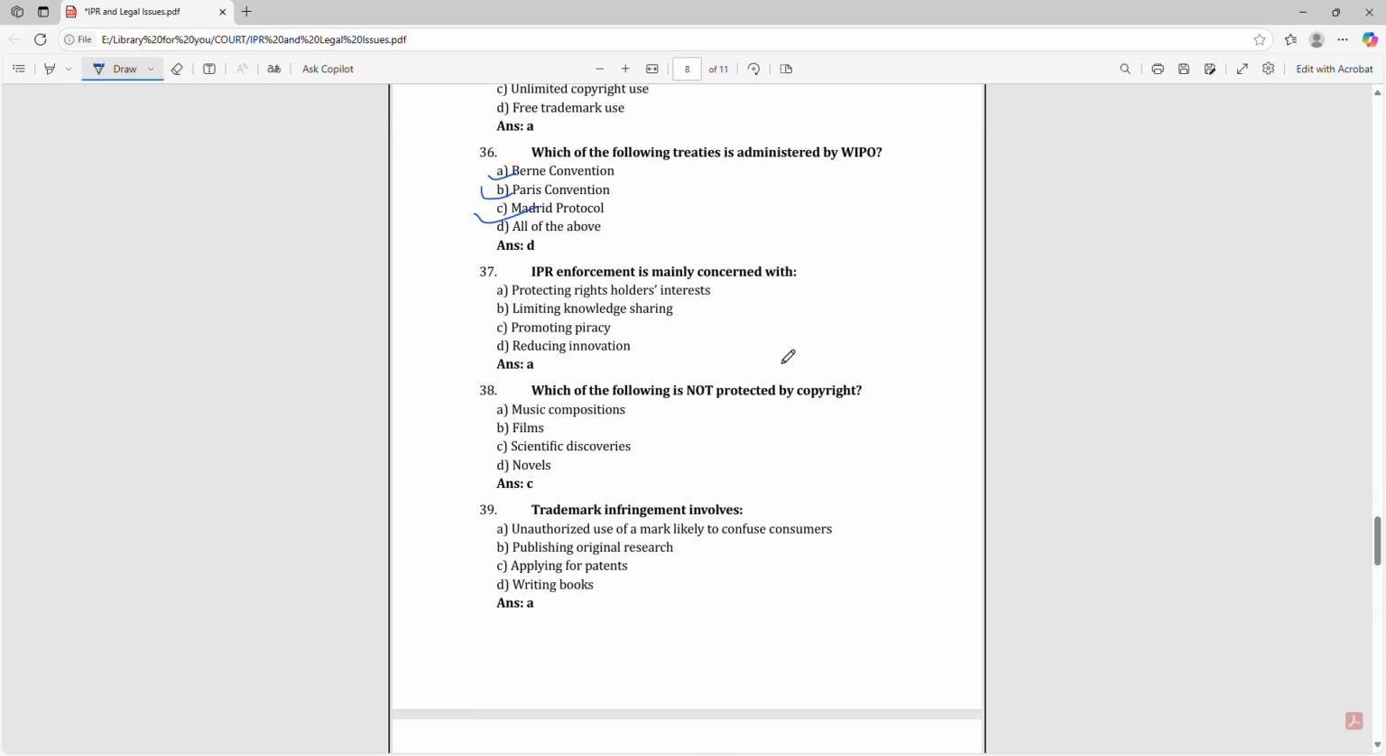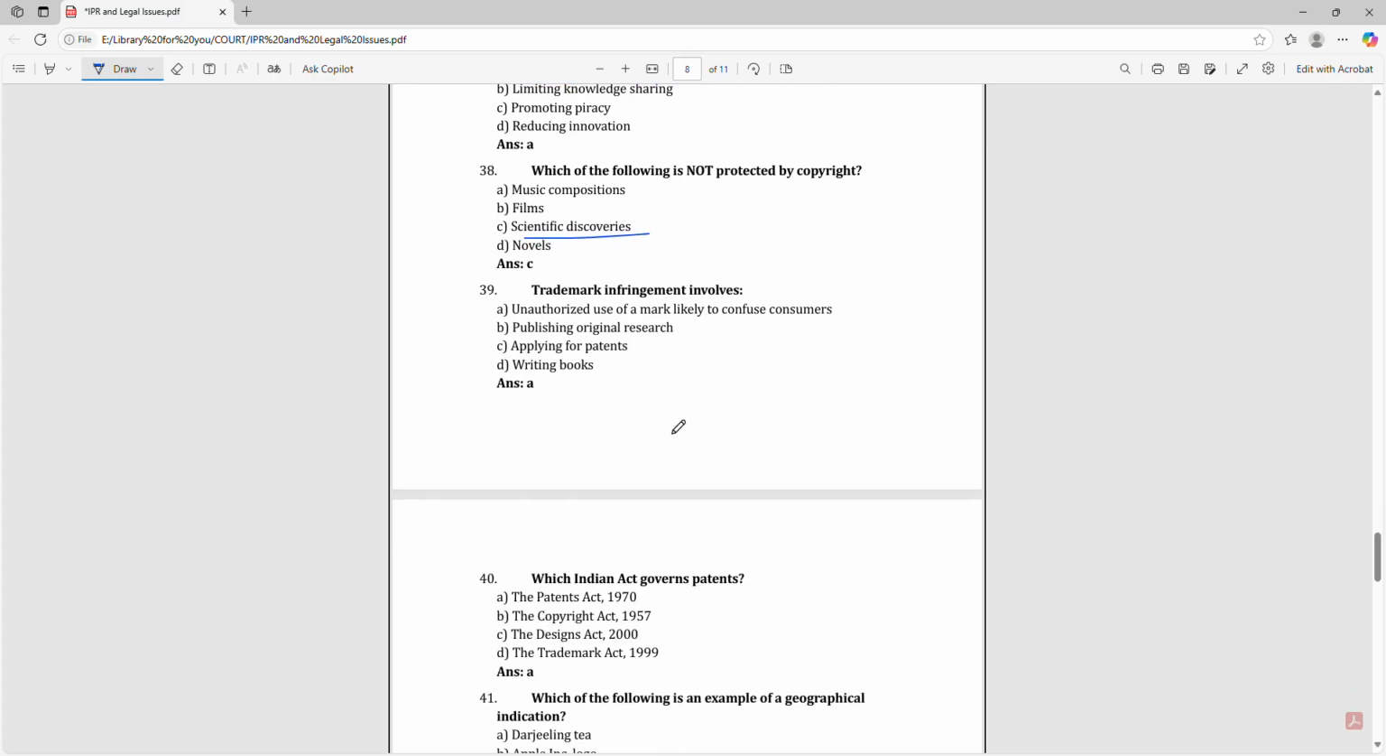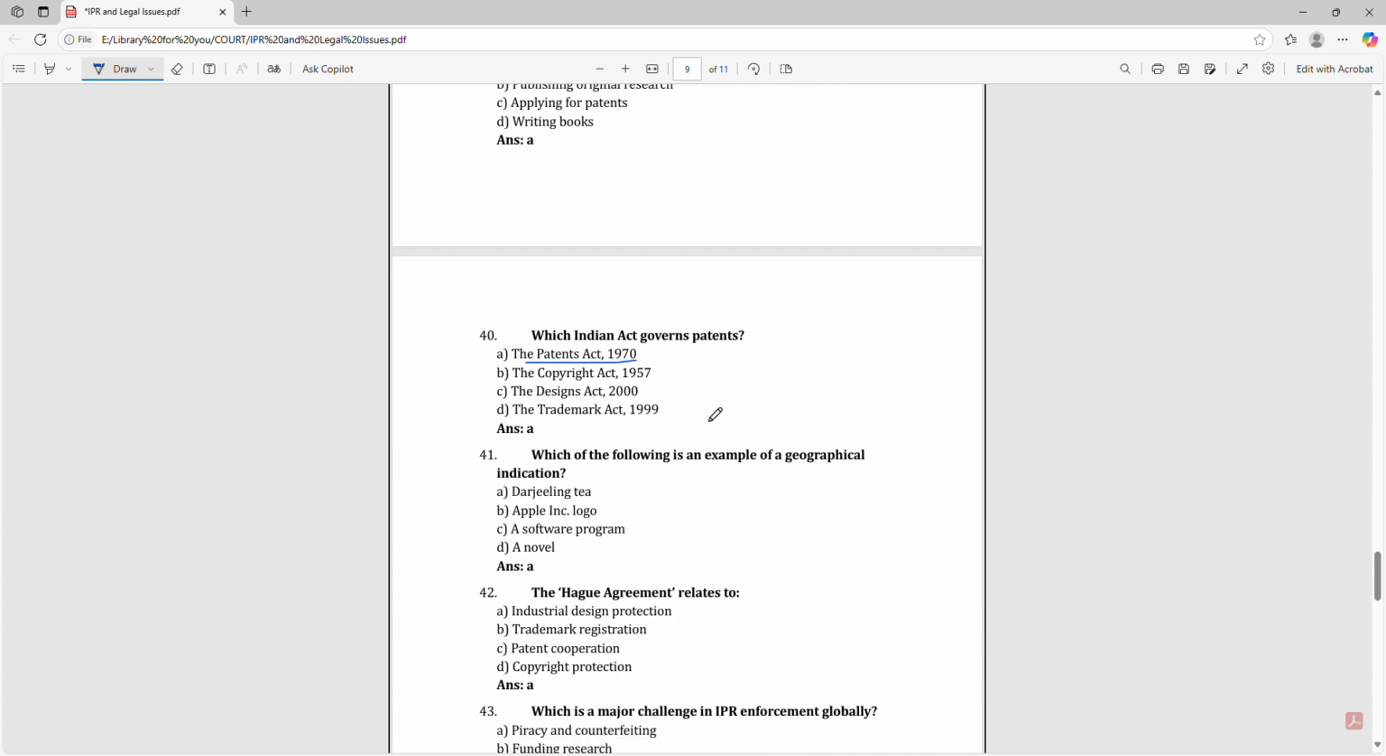IPR enforcement is mainly concerned with protecting right holders' interests. Which of the following is not protected by copyright? Scientific discoveries. Trademark infringement involves unauthorized use of a mark likely to confuse consumers. Which Indian Act governs patents? That is Patents Act 1970.